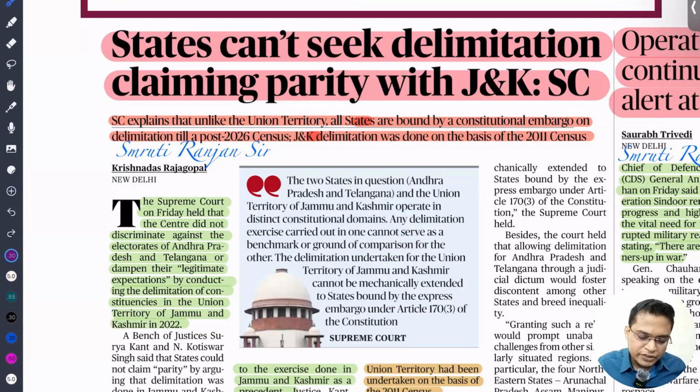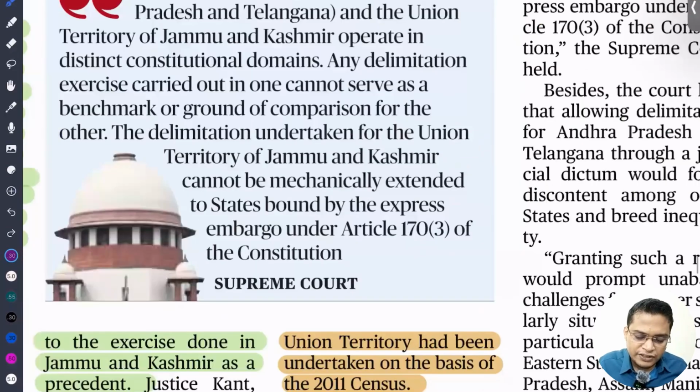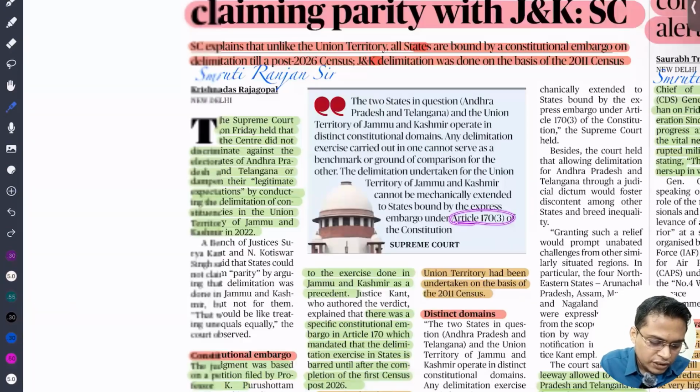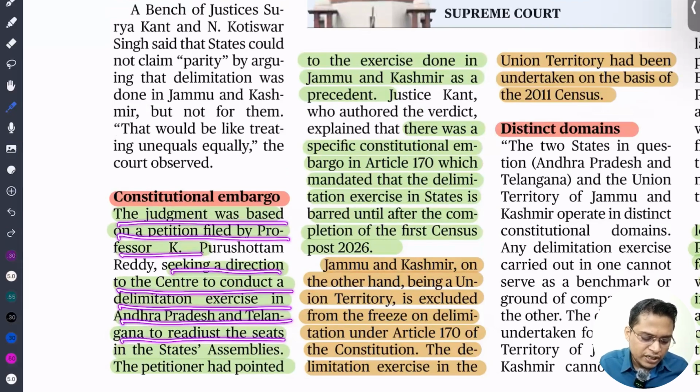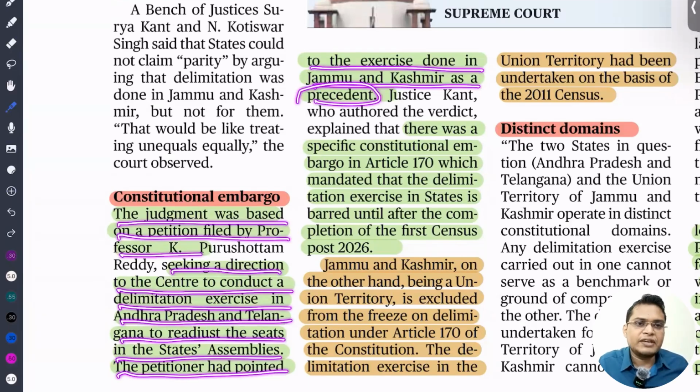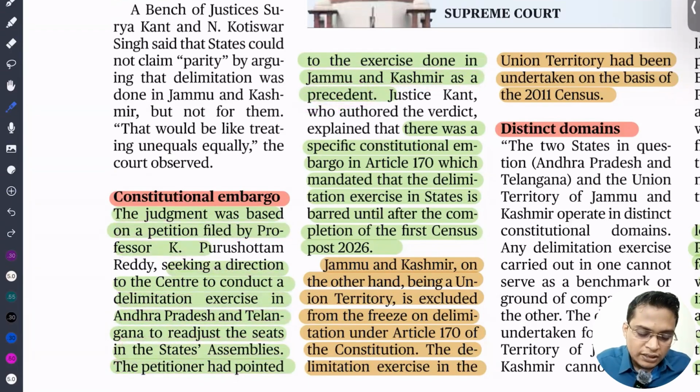This limitation is given under Article 170. You can see the judgment based on the petition filed by Professor K. Purushottam seeking directions to the Centre to conduct a delimitation exercise in Andhra Pradesh and Telangana to readjust seats in the state assembly. The petition pointed to the exercise done in Jammu Kashmir as a precedent. There is a specific constitutional embargo, meaning restriction, under Article 170, which mandates that the delimitation exercise in states is barred until the completion of the first census after 2026. That means any census conducted after 2026, then only can we delimit.